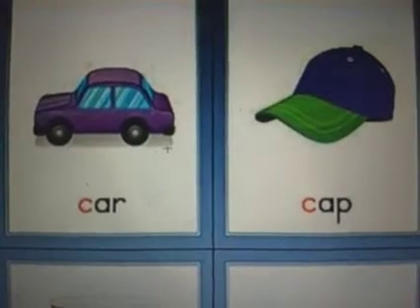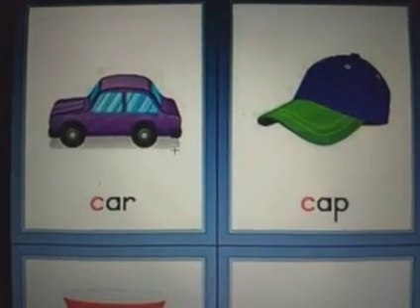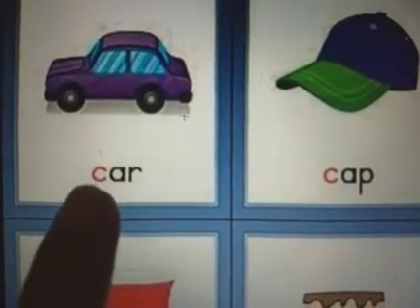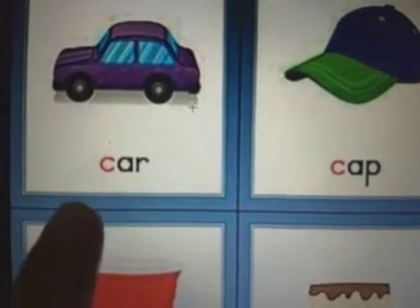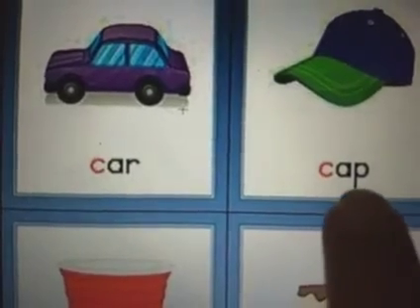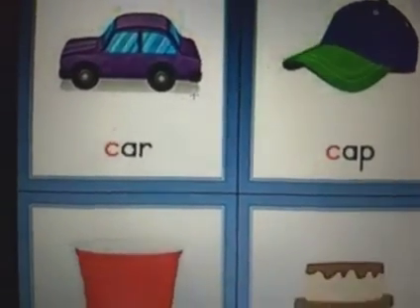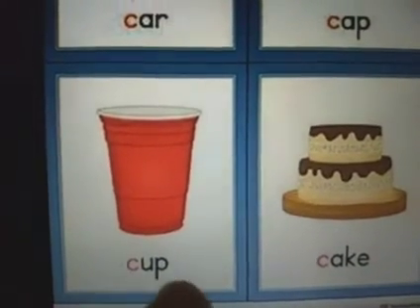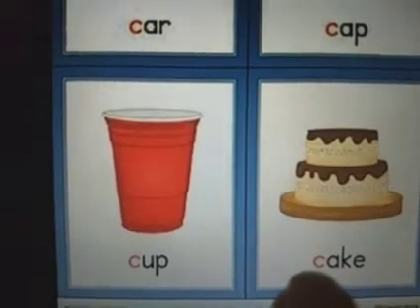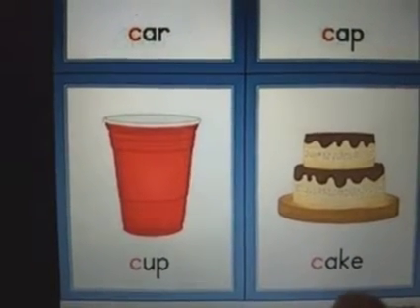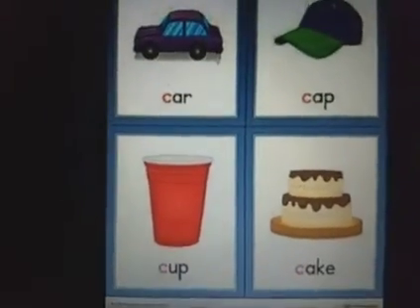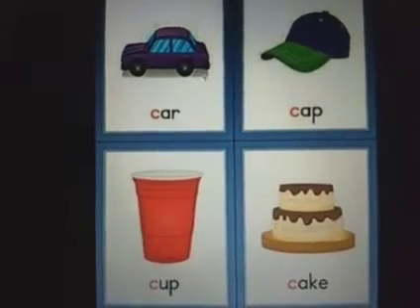Let's have a look at a few pictures of images that begin with the sound K, as in car, K-A-R, car, cap, K-A-P, cap. We have cup, K-A-P, cup. Then we have cake, K-A-K, cake. So here are some pictures that begin with the sound K.